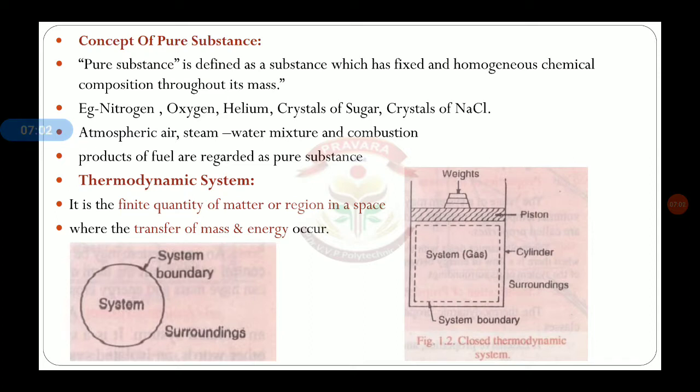So in simple language, you can define a pure substance as a substance which has a fixed chemical composition, that means the composition is not changing, and it is homogeneous. That means it doesn't contain any kind of impurities in the composition, so we can say that substance is a pure substance.